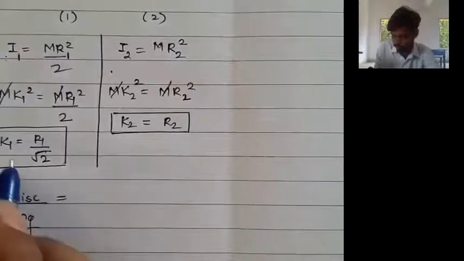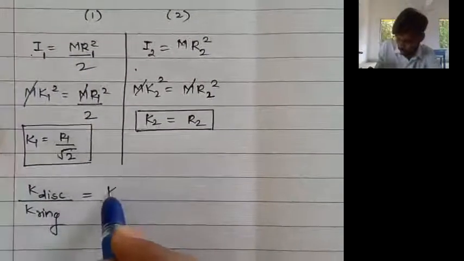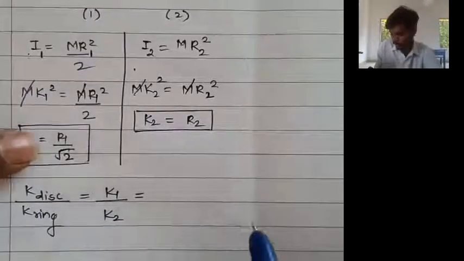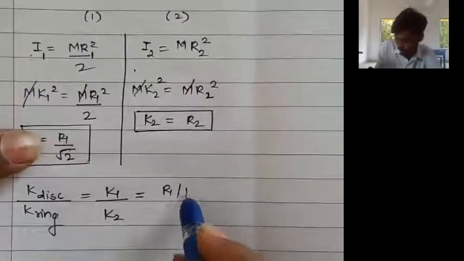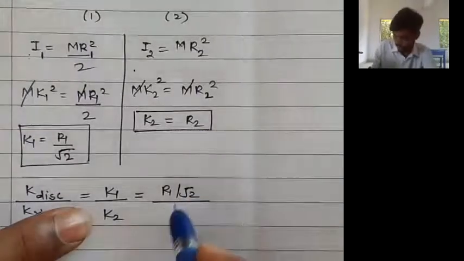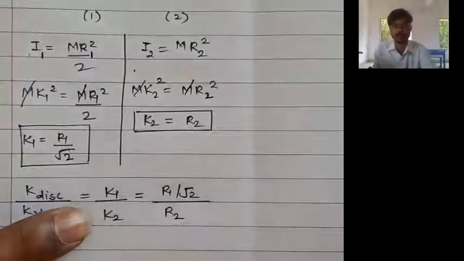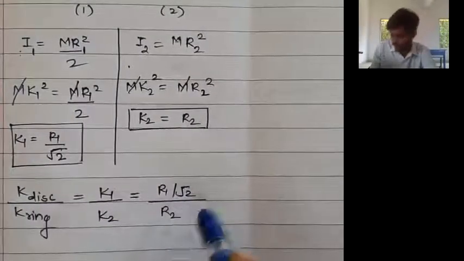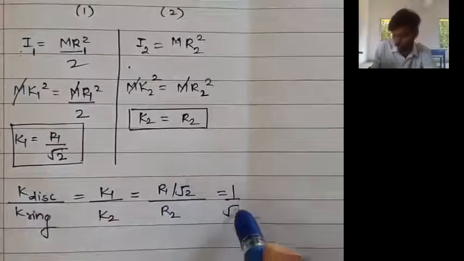Sir, radius of gyration of disk means first object, disk is the first object, so write it as k1, ring is the second object, so write it as k2. k1 is equal to r1 divided by root 2 and k2 is equal to simply r2. But sir, R1 and R2 are equal, so R1, R2 cancel. So the answer remains as 1 upon root 2.